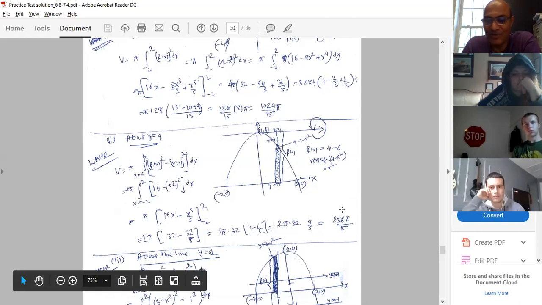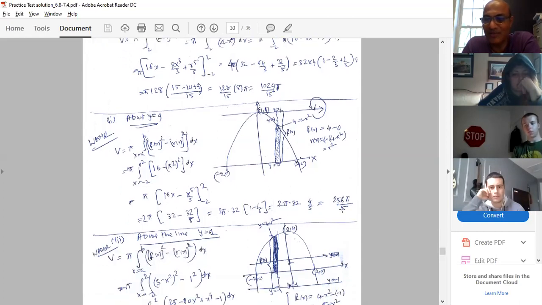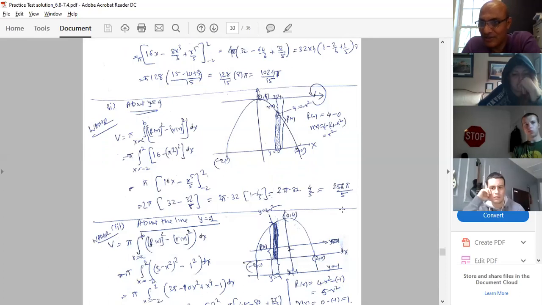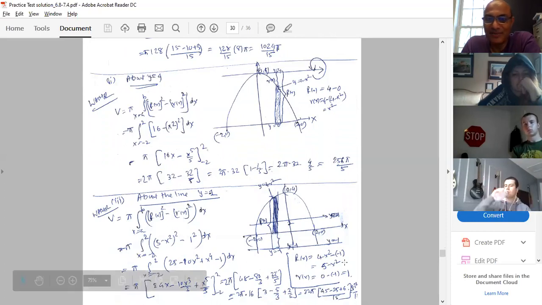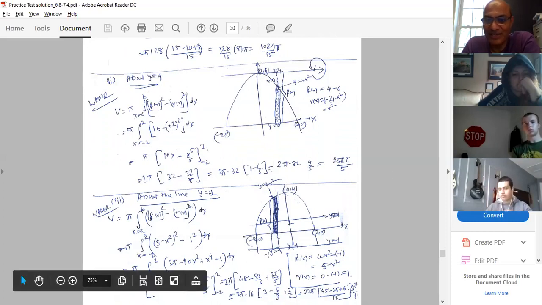Another example, about the line y equal to -1. Now my axis of revolution is below the x-axis. Look over here, y equal to -1. My strip is the same. You can take it this way or this way, it doesn't matter.